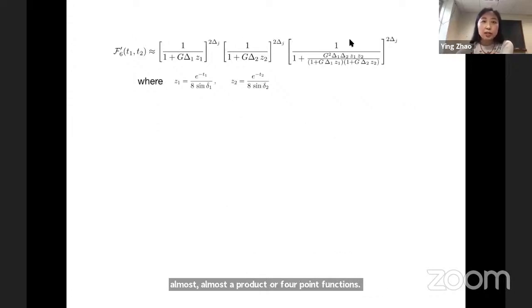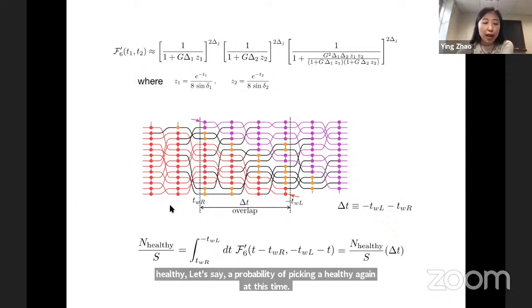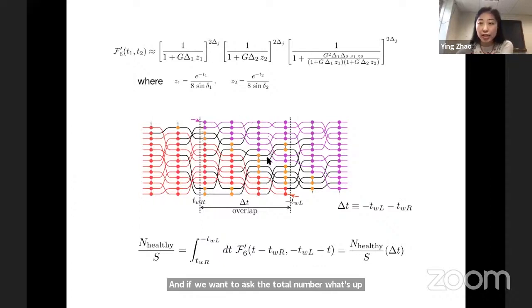And here is the form of the result after a saddle point approximation. The exact form doesn't really matter, but I want you to understand its meaning. We say that this F6 prime basically gives you a probability of being healthy, let's say a probability of picking a healthy gate at this time. And if we want to ask what's the total number of healthy gates in the overlap region, we basically do a time integral from TWL to minus TWL, from TWR to minus TWL of this F6 prime.